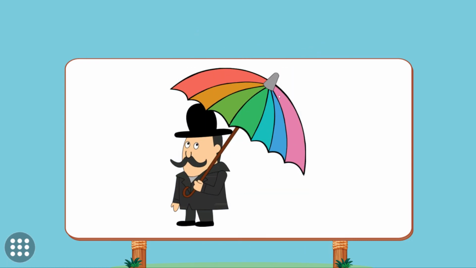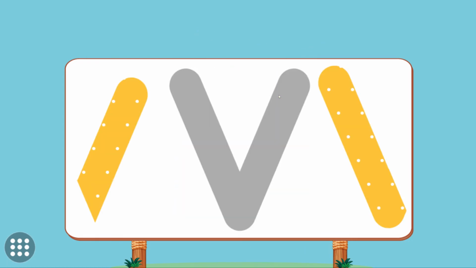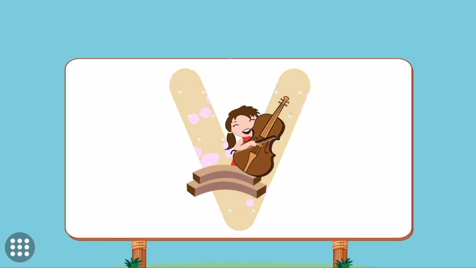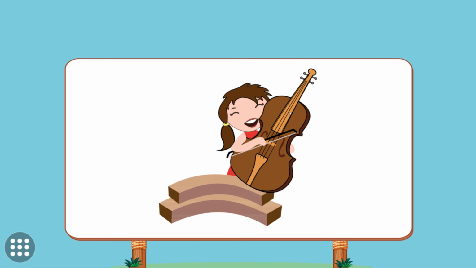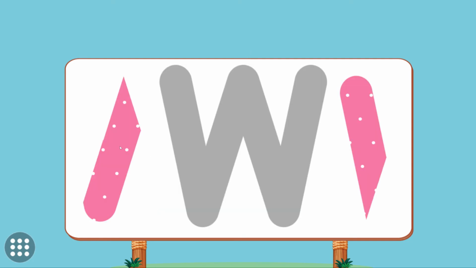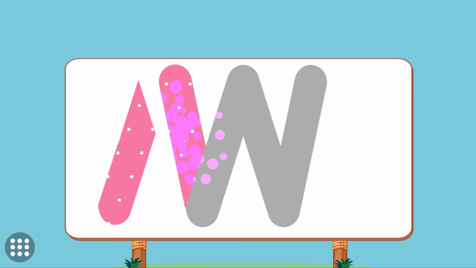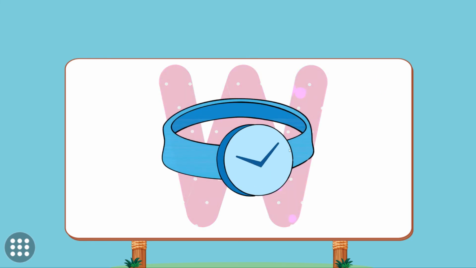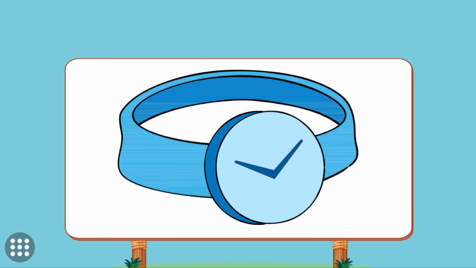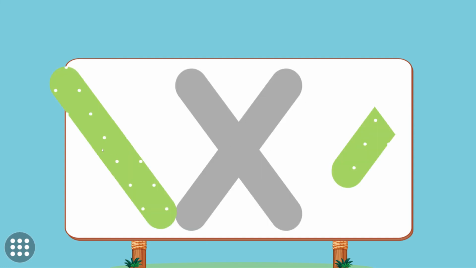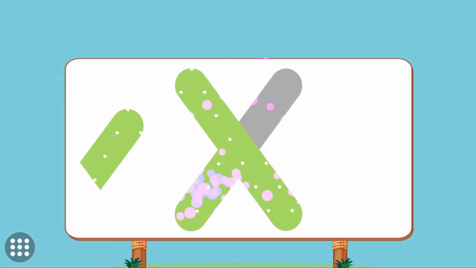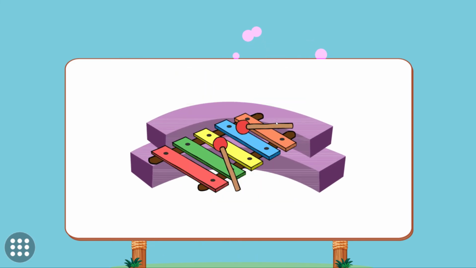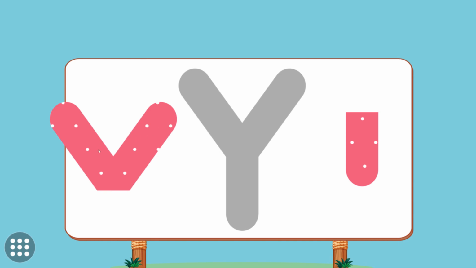U. Umbrella. Match the pictures to their shadows. V. Violin. Match the pictures to their shadows. W. Watch. Match the pictures to their shadows. X. Xylophone. Match the pictures to their shadows.